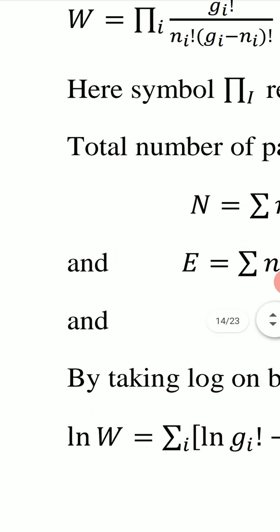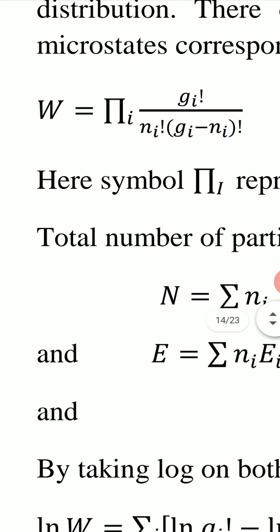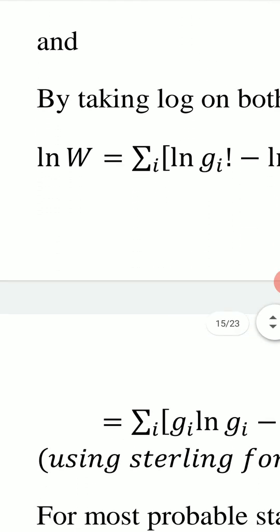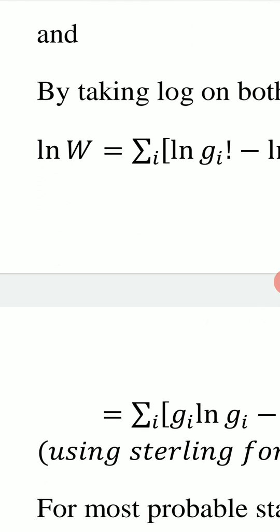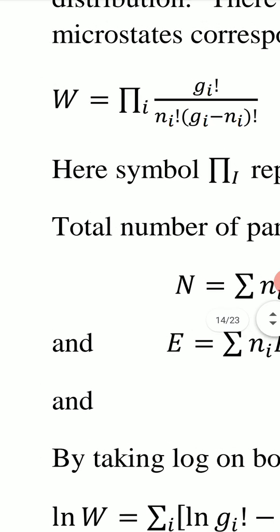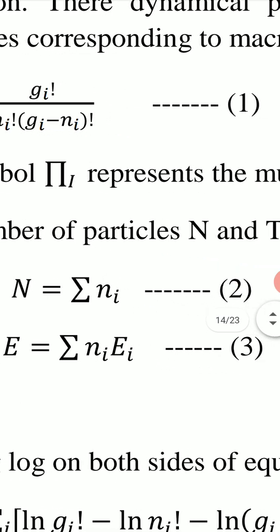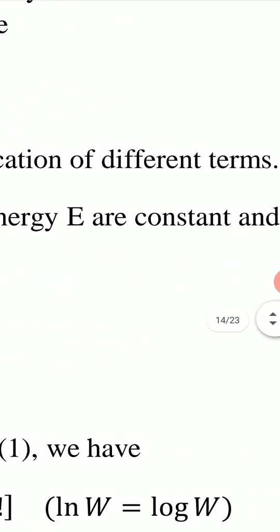Now we take log of equation 1. Equation 1 is for W, the thermodynamic probability, which is the number of microstates. So if we take log of equation 1, we get log W. We write it as ln W. Ln is log to the base e. So log W will be equal to summation I. Here in the formula for W we have the symbol pi I, which represents the multiplication of different terms.